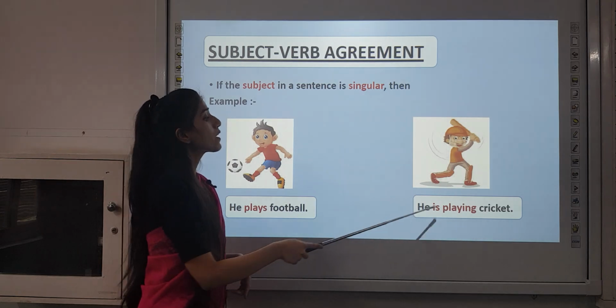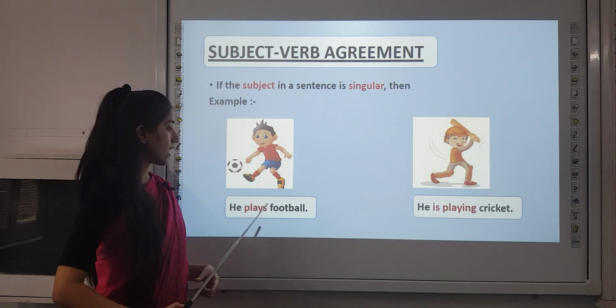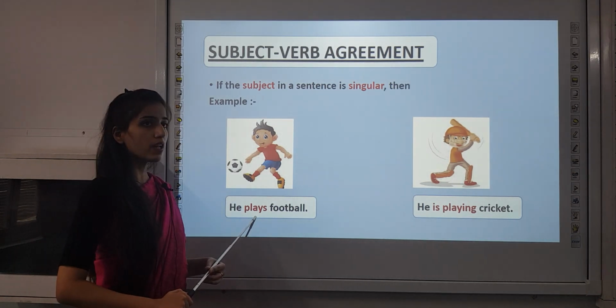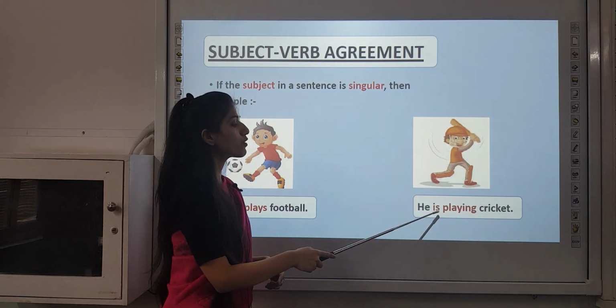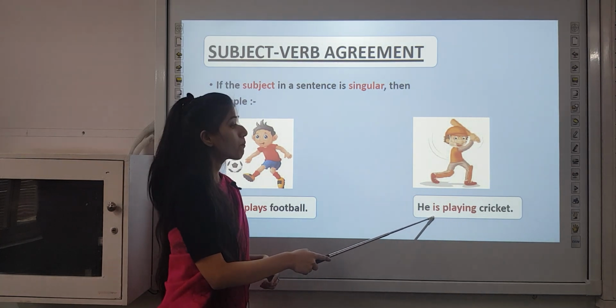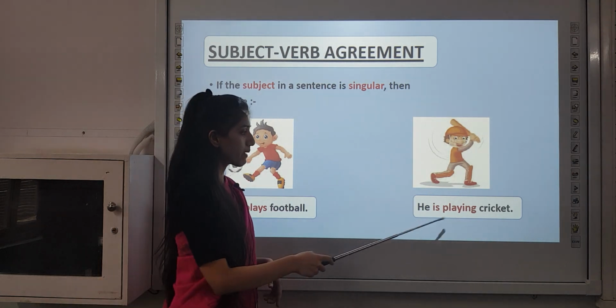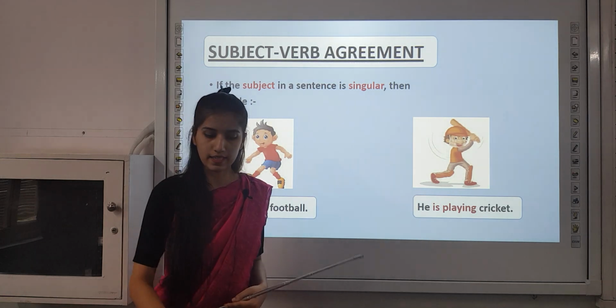As I told you in this concept, if the subject is singular, then the verb should be plural. But here if the subject is singular, then the verb should also be singular. Why? Because there is more than one verb, and the main verb is not being directly followed by the subject. That is why.